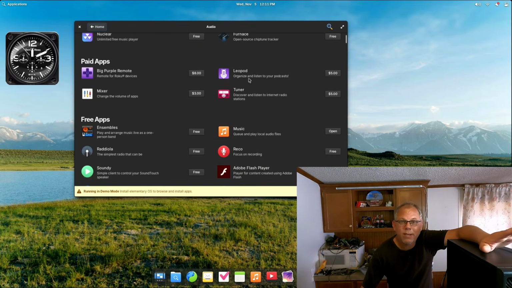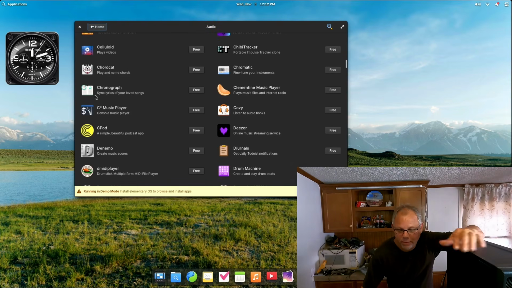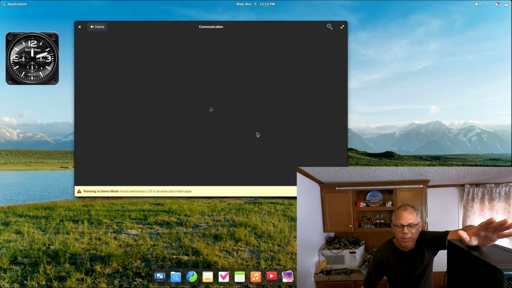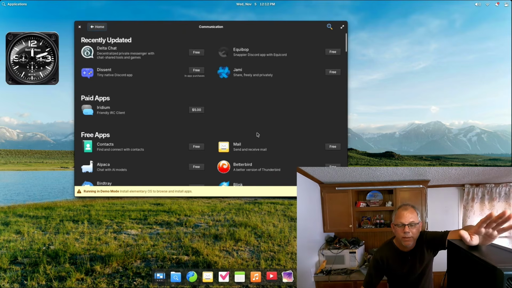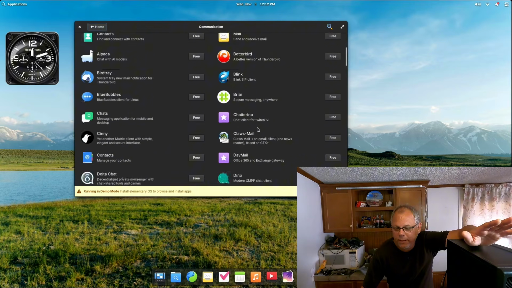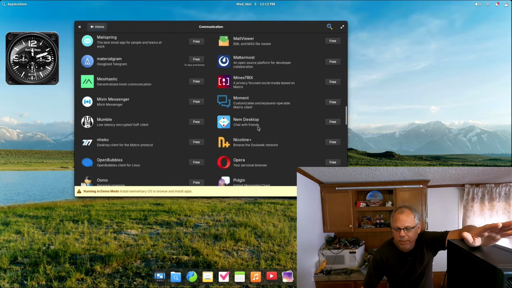So if you look, you don't really get this on any of the other app centers on here, but these are paid apps, which means that they're likely from Elementary OS. So that is pretty cool that they have apps like that you can't get anywhere else. Communication, what will we have here? Delta Chat, Descent, Equalabop, Jammy. Those are all free. Let's see if they have any paid versions for themselves here. Nope, not seeing anything on there.